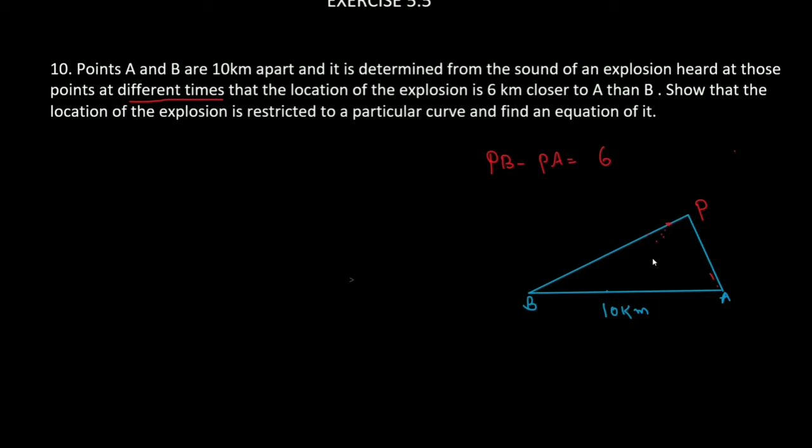Point P is moving. It is forming a curve. The locus is a curve. The word locus means the path. The path is the curve. Now this curve, a particular curve, let us see what curve it is.